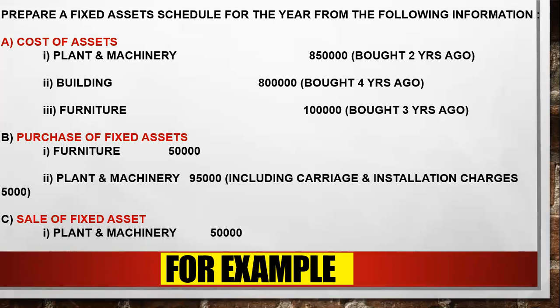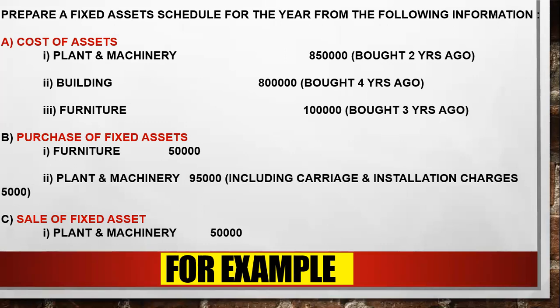I purchased the plant and machinery for rupees 8,50,000 2 years ago. Got everyone? Same for building, I have a building purchase of rupees 8 lakh 4 years ago. Furniture of rupees 1 lakh you purchased 3 years ago.